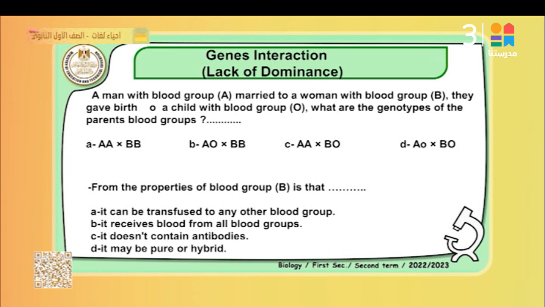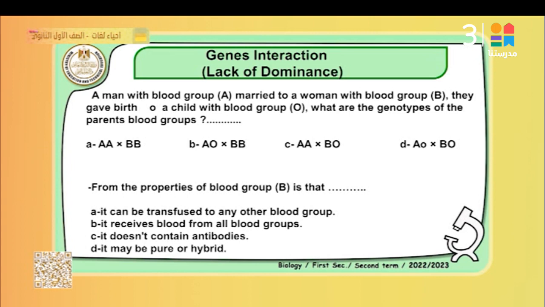Blood group AB, blood group BO, blood group AO, and finally blood group OO. The best answer is D. From the properties of the blood group, which can be transferred to any other blood group? Blood group B? No, blood group O. Which receives blood from all blood groups? No, this is the blood group AB. Which doesn't contain antibodies? No, this is the blood group O. So the best answer is D.